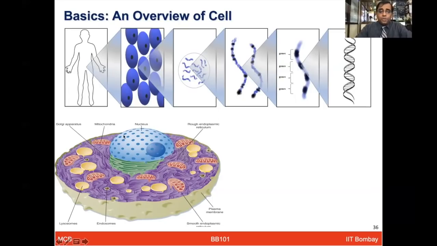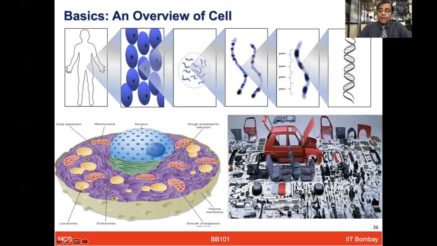The bottom part shows a more evolved structure of the cell, showing, in addition to the nucleus, different other organelles which are part of the cell to give them functionality. And now if you compare the left side image with the right side image, which shows a car and its nuts and bolts, you will find a lot of similarity in how the different organelles of the cell work together.